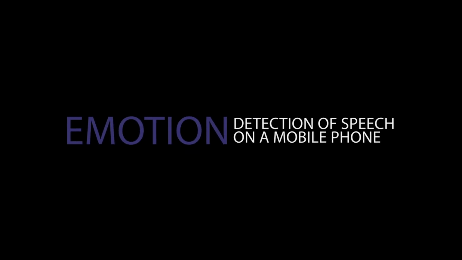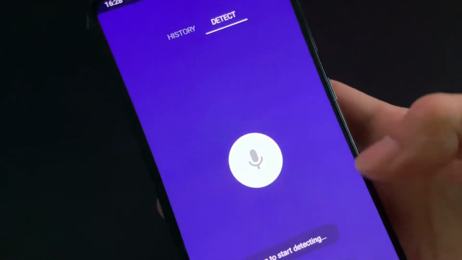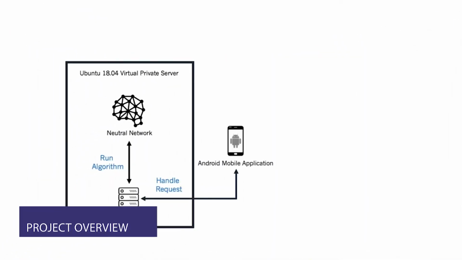Hello everyone, welcome to the video for the final year project on emotion detection from speech on a mobile phone. The project is made out of three parts as shown in the diagram.